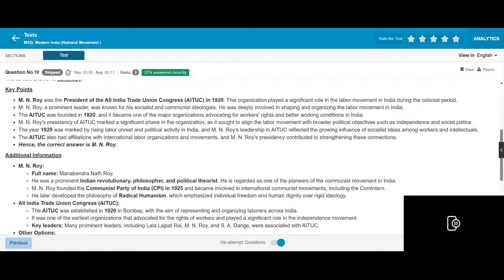Ahmed was president of AITUC, marking a significant phase in the organized effort to align the labor movement with broader political objectives such as independence and social justice. The year 1920 was marked by rising labor unrest and political activity under Ahmed's leadership. AITUC reflected the growing influence of socialist ideas among the working class, and also had relations with international labor organizations and movements. Ahmed's writing contributed to strengthening these connections.